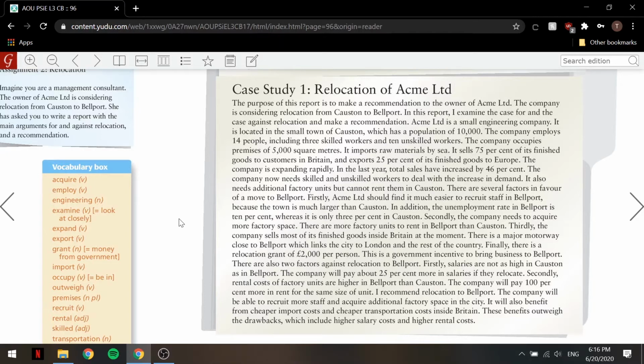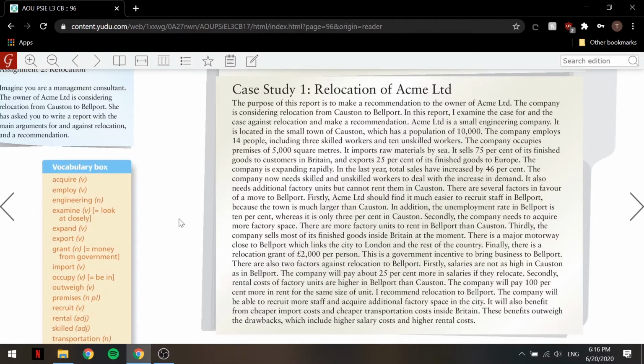There are also 2 factors against relocation to Bellport. Firstly, salaries are not as high in Coston as in Bellport. The company will pay about 25% more in salaries if they relocate. Secondly, rental costs of factory units are higher in Bellport than Coston.